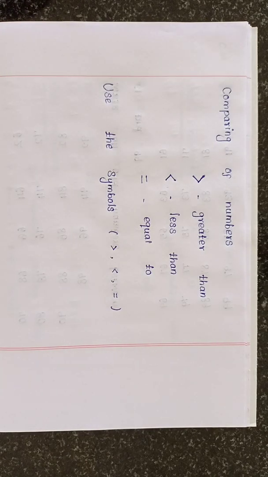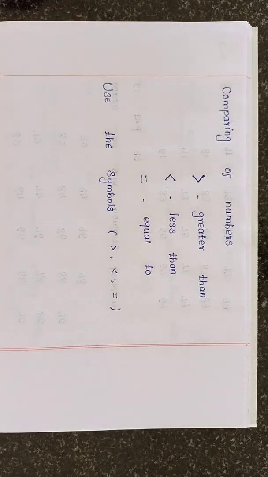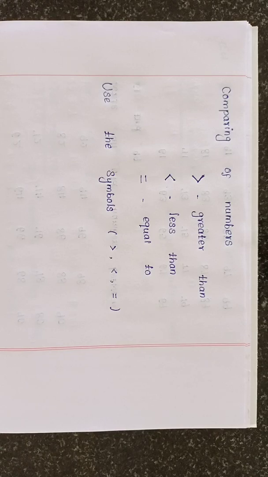Okay, to compare we begin with the highest place. The greatest number is written first and the symbol used is greater than. Otherwise you have to use the less than symbol. Okay, the greatest number in first place means we have to write the greater than symbol.